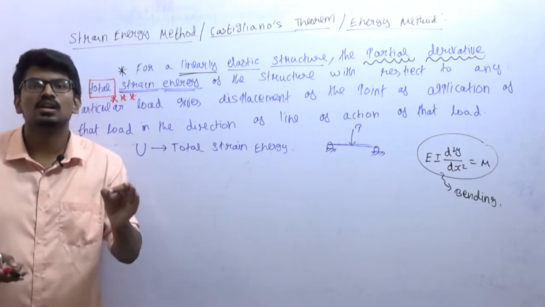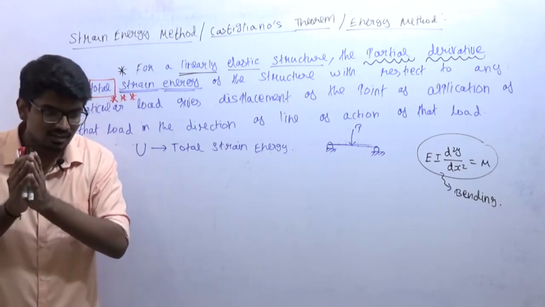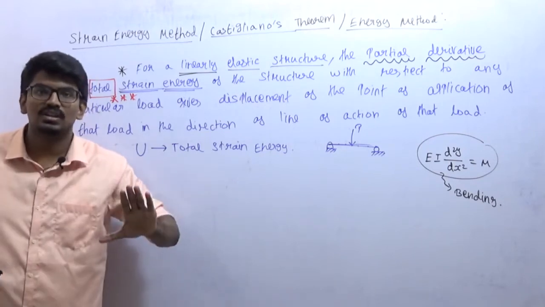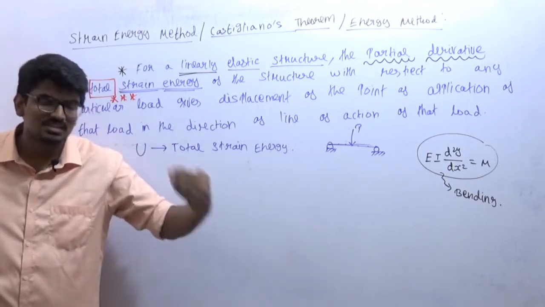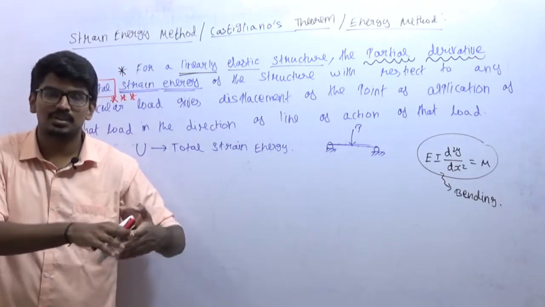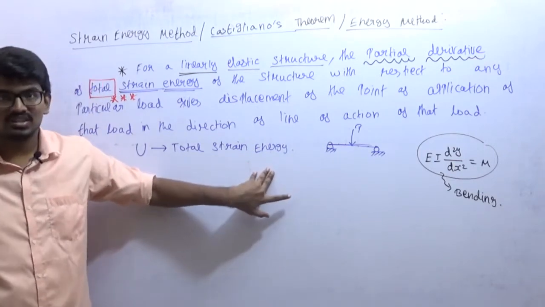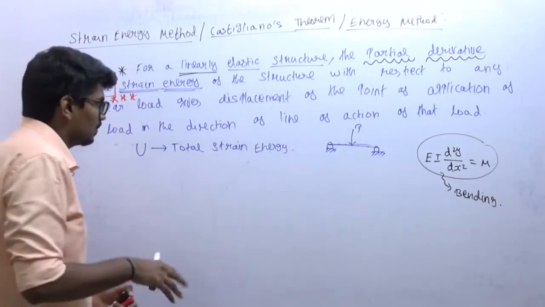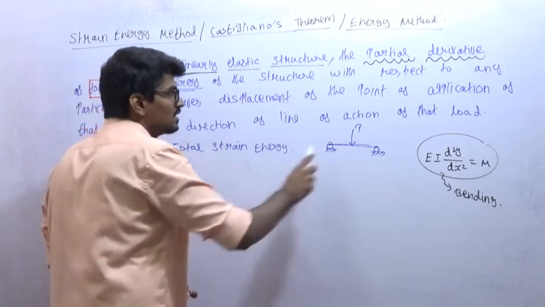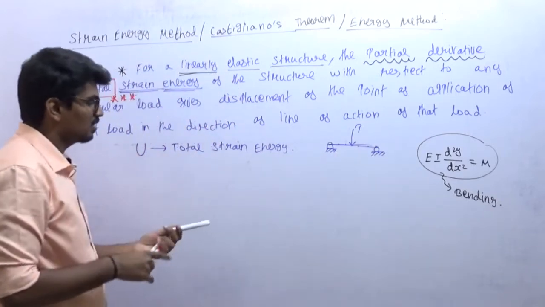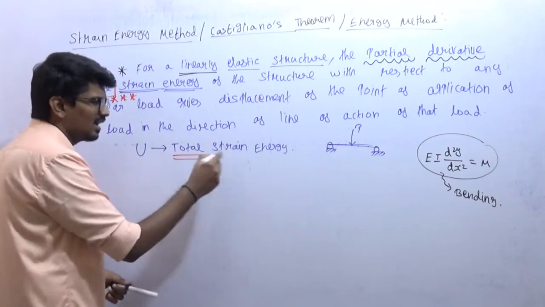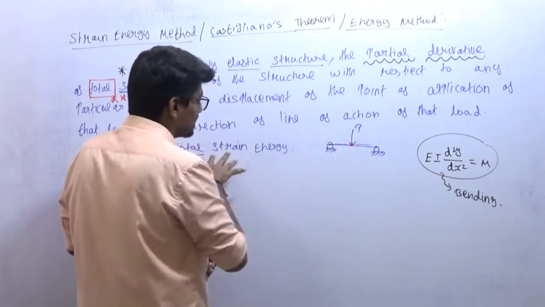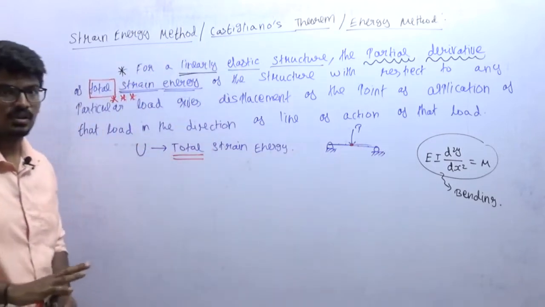We are making this course in a proper chronological order so that we can approach the next chapter with the knowledge of the previous chapter. So whatever strain energy we discussed in the last chapter, that is what we are going to use now. Now I need to determine the total strain energy of this beam. Very important point to note: I can determine deflection at this point, but strain energy should be calculated for the total beam.